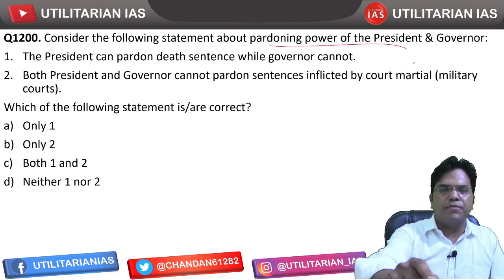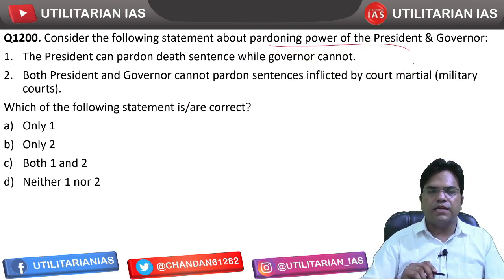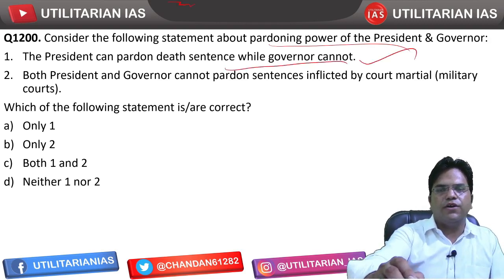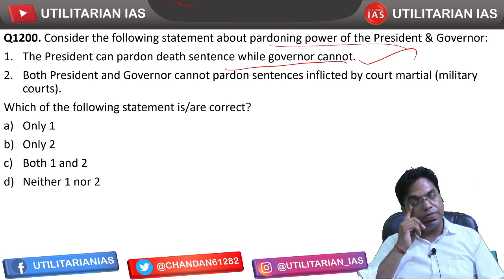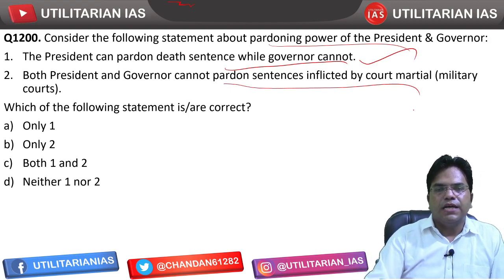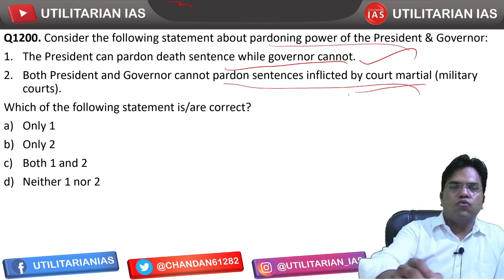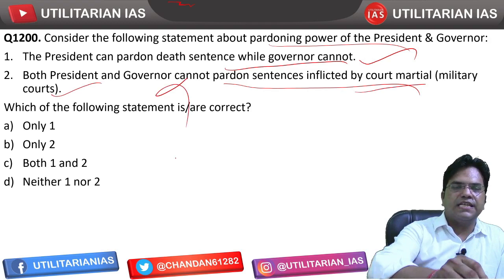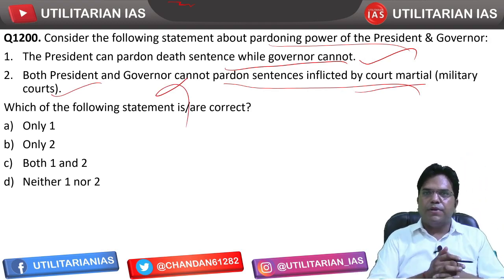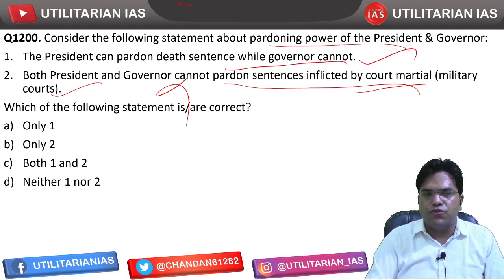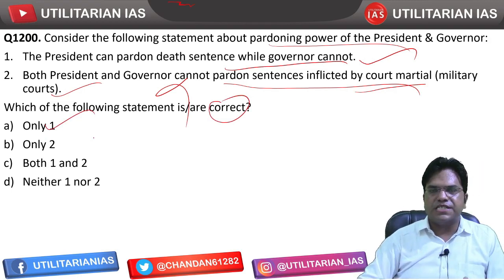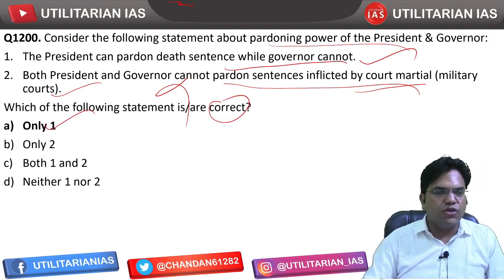Consider the following statement about pardoning power of the president and governor. Okay, the president can pardon death sentence while governor cannot. That is correct. ठीक है. That is the difference between the pardoning power of president and governor. Both president and governor cannot pardon sentences inflicted by the court martial or military court. That is incorrect. गवर्नर नहीं कर सकते, जो कोर्ट मार्शल के डिसीजन हैं उनको पार्डन, बट प्रेसिडेंट कैन डू. प्रेसिडेंट इज एम्पावर्ड टू डू सो. करेक्ट स्टेटमेंट वी हैव टू टेल. सो ओनली वंस, that is the first statement is correct and hence A is going to be the right answer.